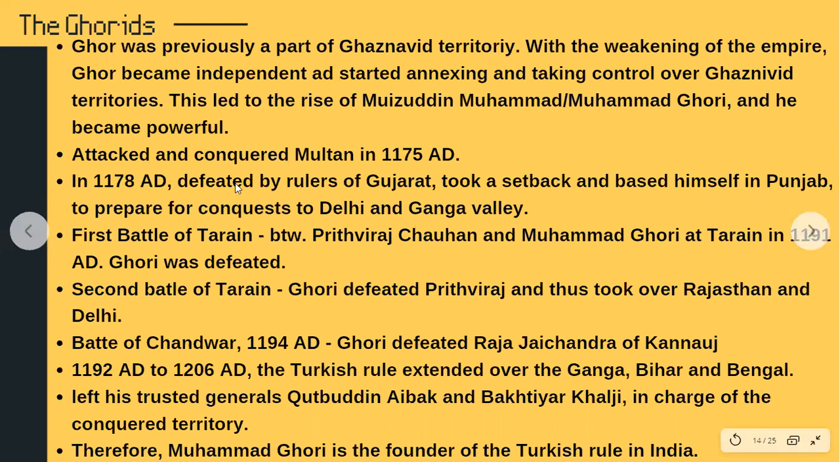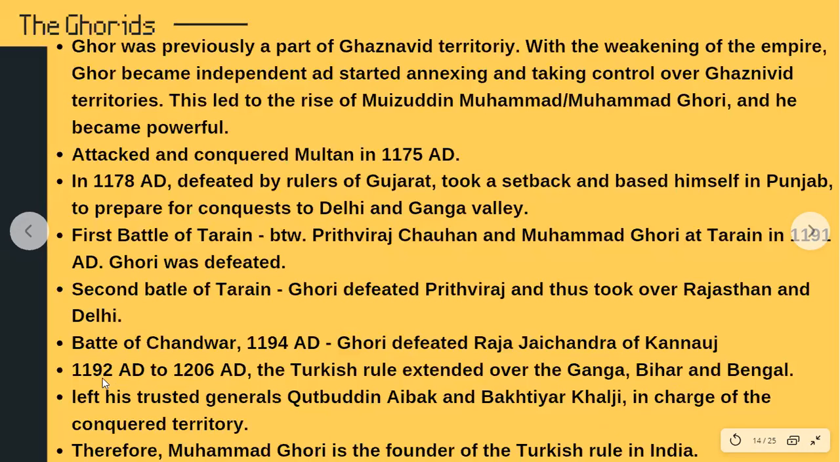This led to the first battle of Taren in 1191 AD, wherein Muhammad Ghori was defeated by Prithviraj Chauhan, right? So Muhammad Ghori gets back and prepares himself for the second battle at Taren. And students, this is where Ghori defeated Prithviraj and took over Rajasthan and Delhi. The next conquest came with the Battle of Chandavar in 1194 AD, wherein Ghori defeated Raja Jayachandra of Kannauj. That is how he takes over the Ganga plain as well. He takes over Delhi, Rajasthan, and the entire belt.